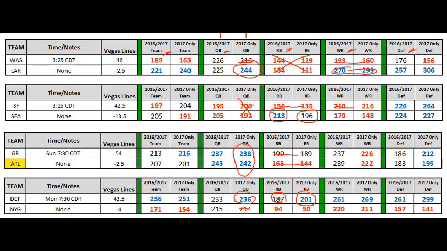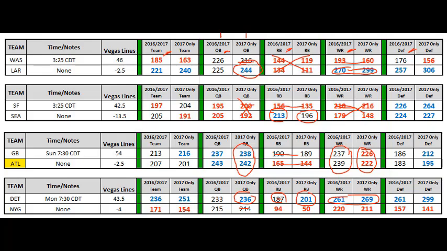wide receivers and tight ends. Again, not interested here. We just skip right over the red stuff. We don't need to deal with it. Here is neutral, and then for 2017 they both went red, so probably wouldn't be that interested. But down here, for Detroit, we've got really good power ratings for the wide receivers. So we would take wide receivers from the LA Rams and wide receivers from Detroit.